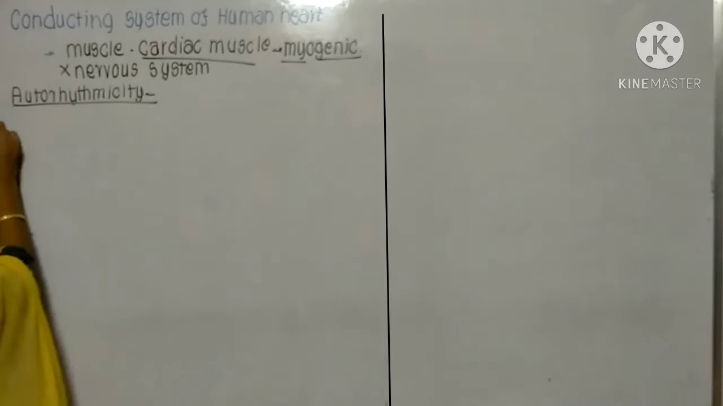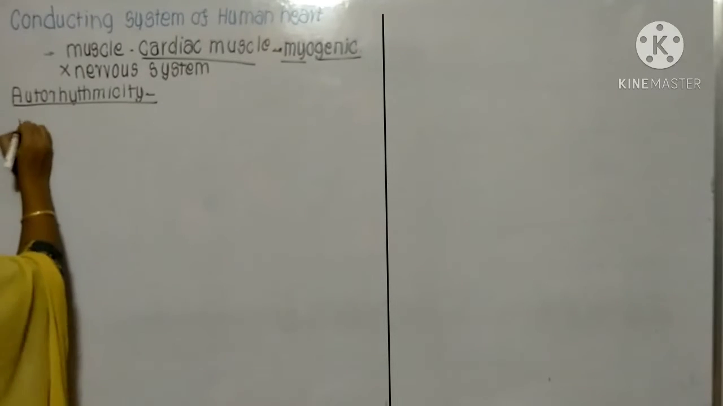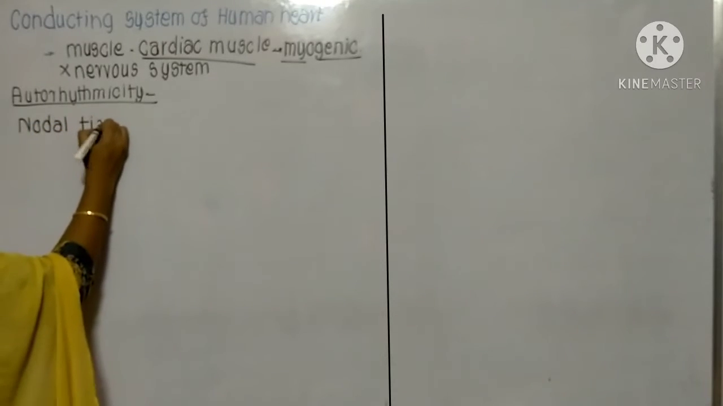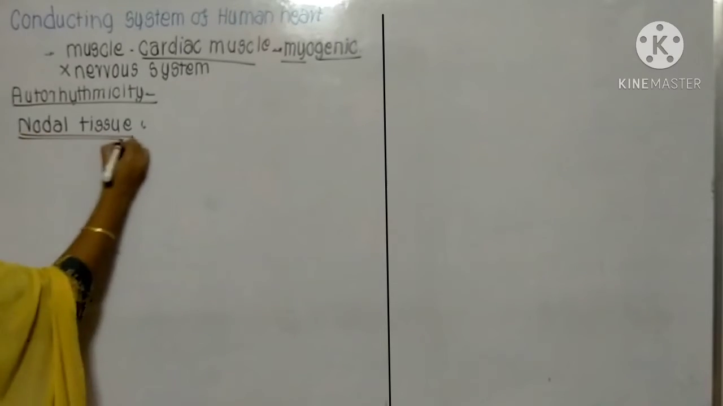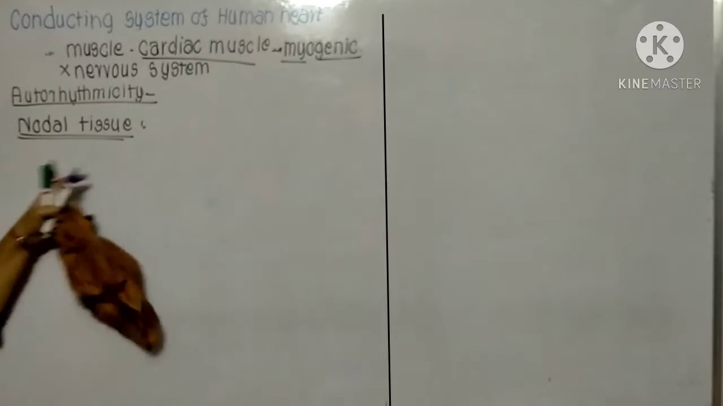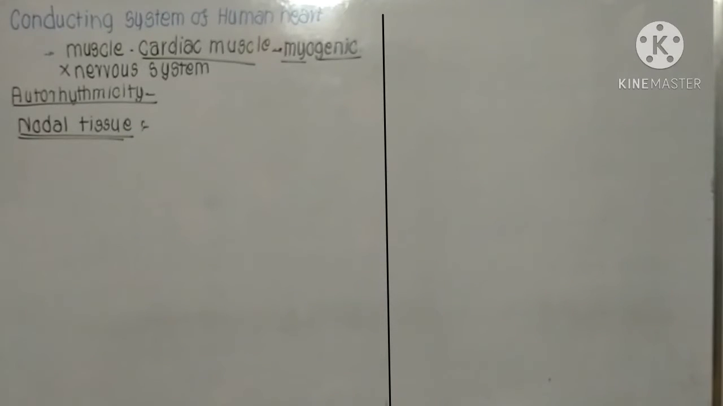Now for the conductive system, there are specialized tissues. There is specialized cardiac musculature called the nodal tissues, and these nodal tissues are distributed throughout the heart.